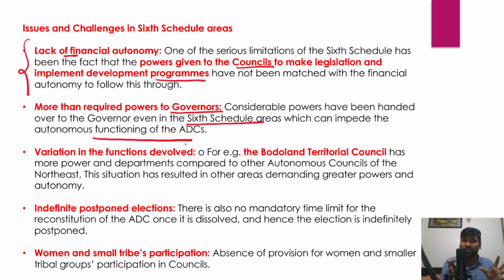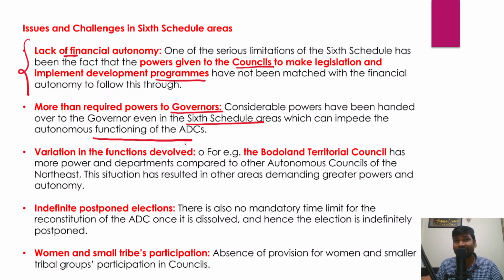Therefore, powers here should be rationalized, and that is very important. Rationalization of powers would ensure that no single authority has huge power concentrated in it. And similarly, there are different autonomous district councils in these 4 states.